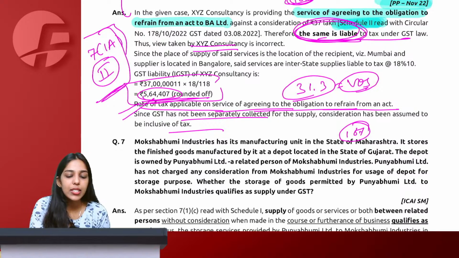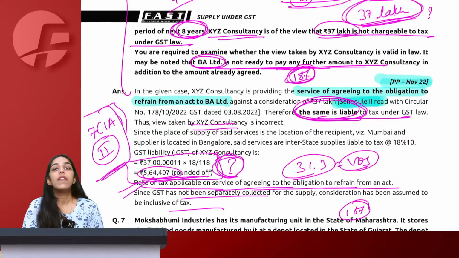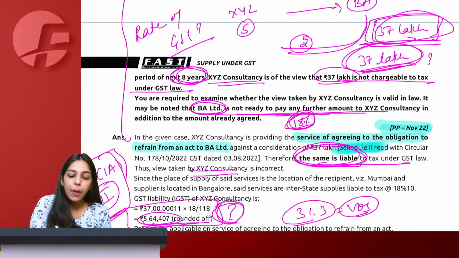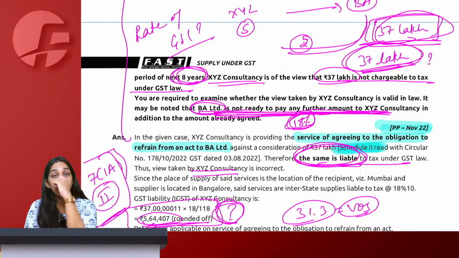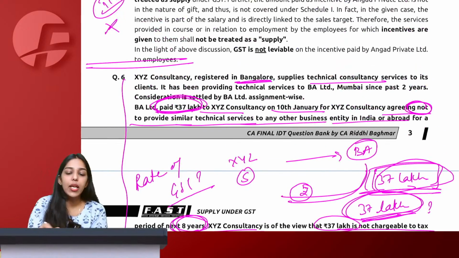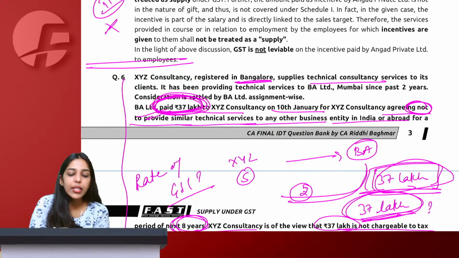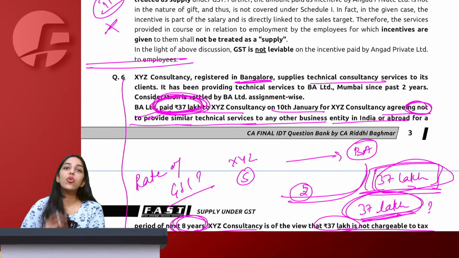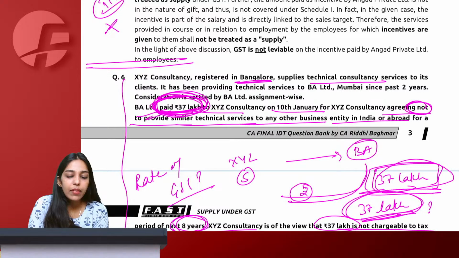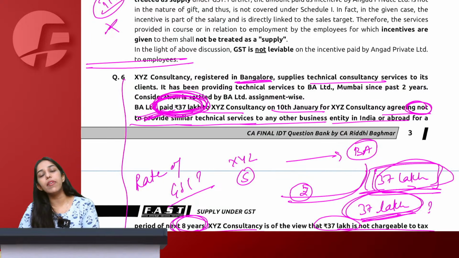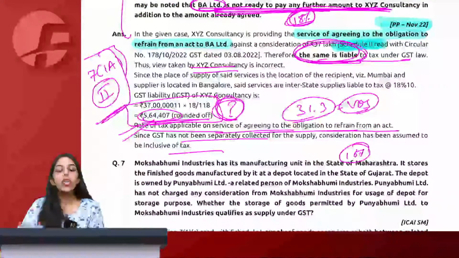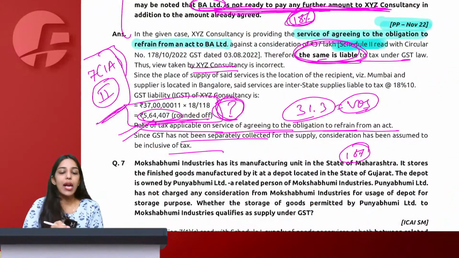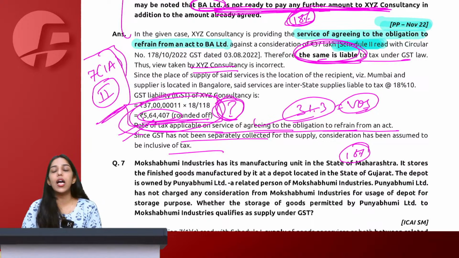Now students ask me, why to take inclusive, ma'am? Where is the hint given? See here. BA Limited is not ready to pay any further amount. Also one more hint that we have already paid 37 and we are assuming that no GST is chargeable. So anyways, we have total taken 37 only. Means this has to be considered as inclusive, right? And therefore you have to make it exclusive and calculate 18% GST out of it.